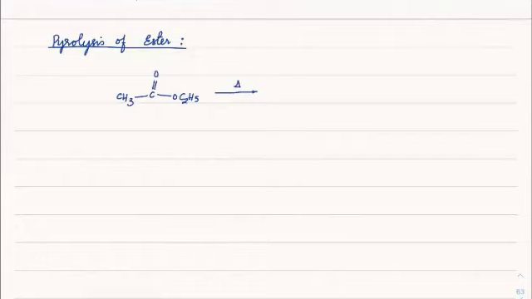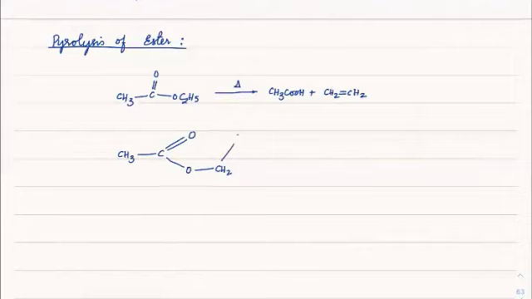On heating, it would become CH3COOH plus CH2 double bond CH2. The mechanism is very simple. CH3C, we have a double bond O group here, which is connected to an oxygen, and that is connected to CH2, which is connected to CH3, which I can write in this form.